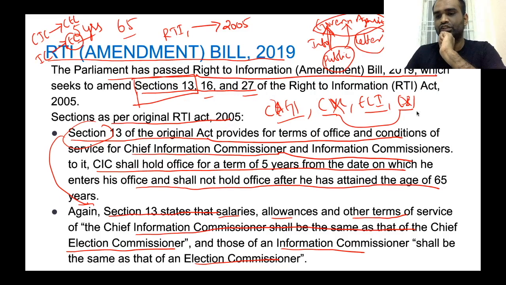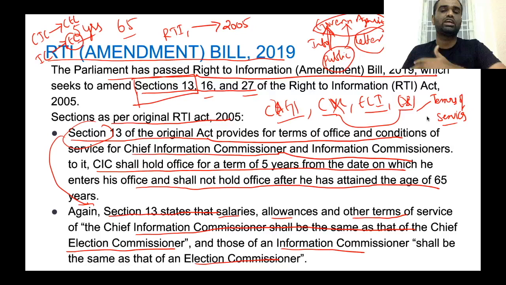Now, these conditions include: one, the terms of service. The terms of service of that particular office should be clearly defined either in the constitution or parliament bylaw. Clear? The terms of service, like that person, by holding this particular office, what are all the privileges that this person will enjoy? What information can this person access from government agencies? So, what is the relationship between this particular person and other government agencies? These are called terms of service.